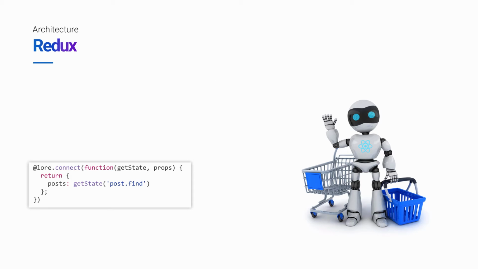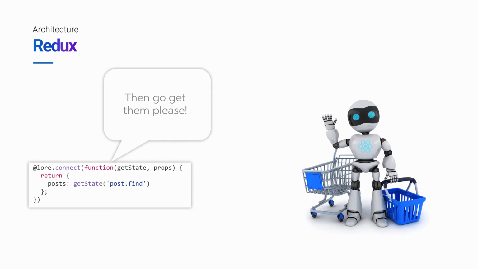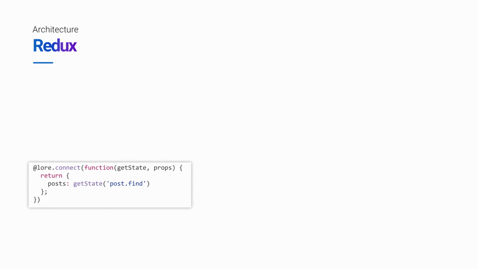In other words, this is that same interaction in comic form. Our decorated component on the left says, "Yo, I need all the posts we have. Give me everything in state.post.find." And Lore says, "Hello, it looks like we haven't fetched any posts yet." And the decorated component says, "Then go get them, please." And Lore says, "Okay, retrieving them now." Off it goes to get them, and the component says, "Thank you."